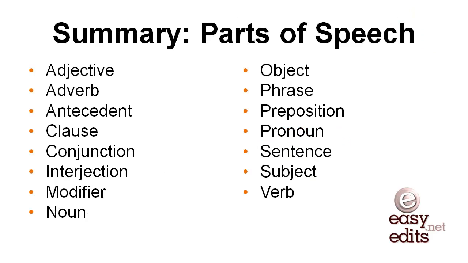So in summary, we have gone through several parts of speech, the most common parts of speech here. Adjective, adverb, antecedent, clause, conjunction, interjection, modifier, noun, object, phrase, preposition, pronoun, sentence, subject, and verb. So hopefully you have gotten a lot out of this presentation. You might not have remembered some of these terms, but I bet you they've all come back to you now since grade school, right? Which is probably the last time any of us had grammar, true grammar. Hopefully you enjoyed it, and happy writing.